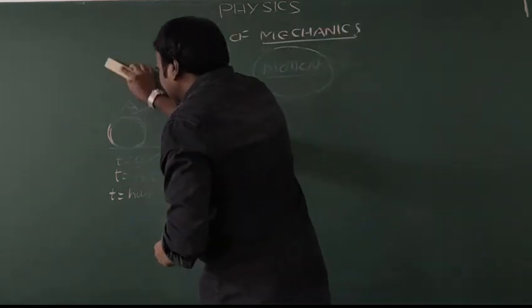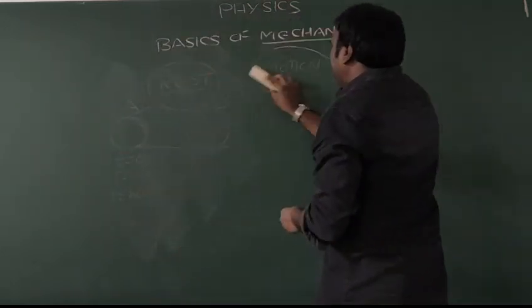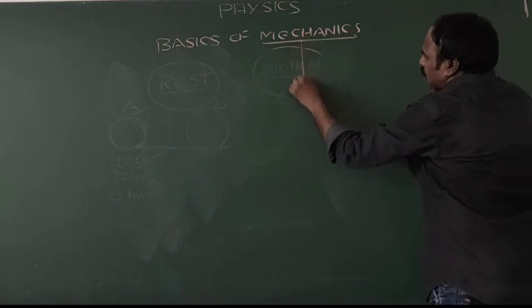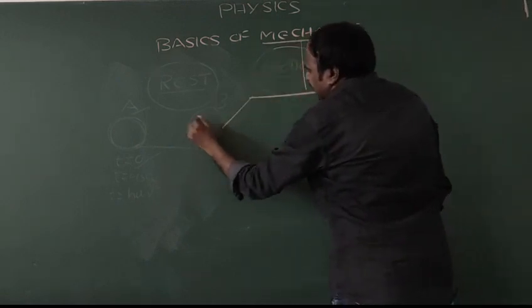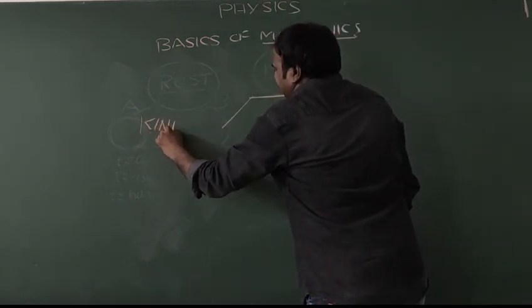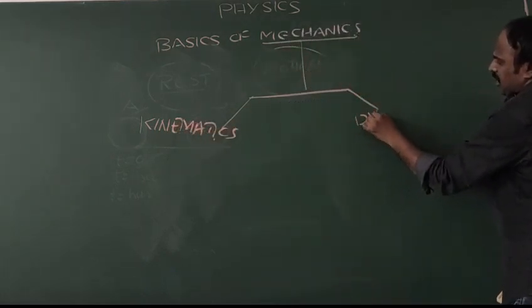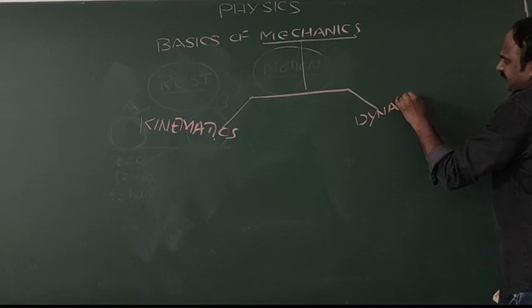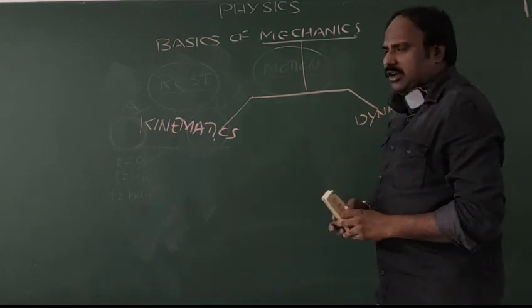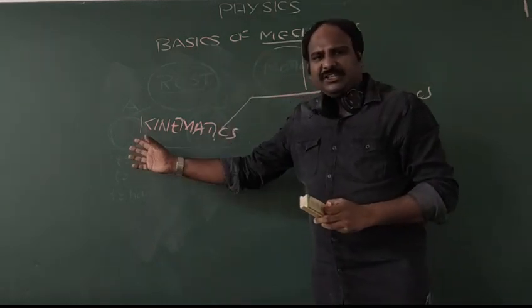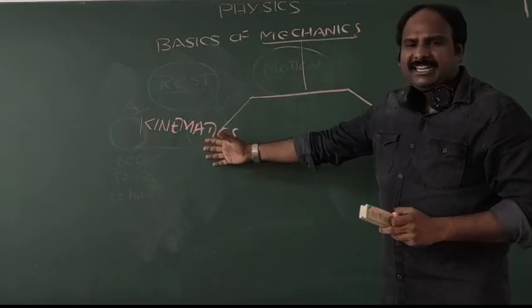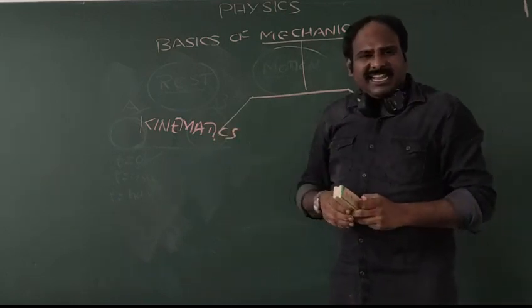Generally, mechanics is classified into two types. The first one is called kinematics, and the second one is called dynamics. So, mechanics is broadly classified into two types: first kinematics and second dynamics.